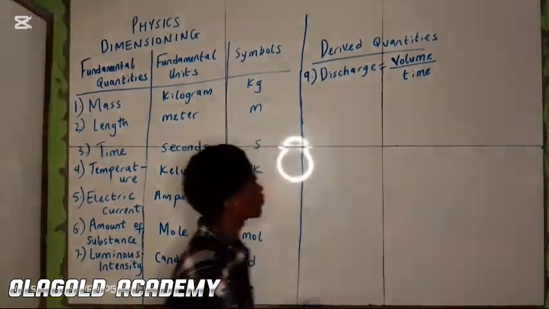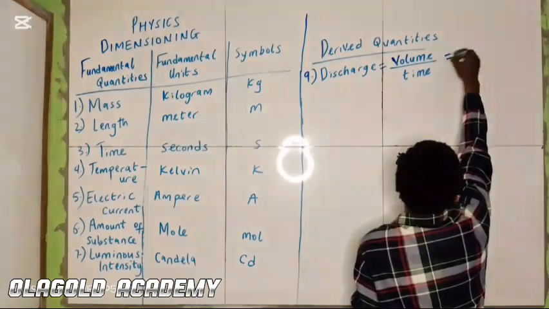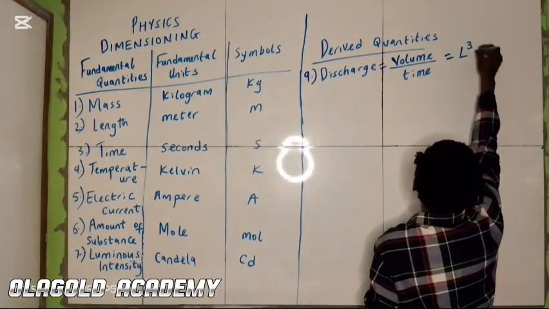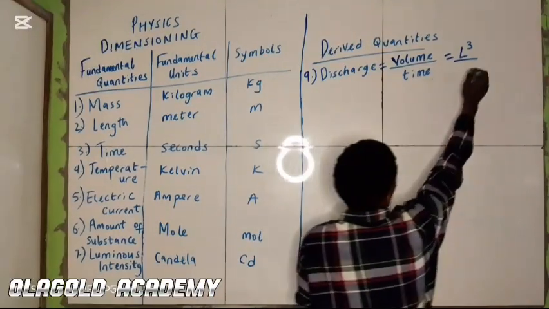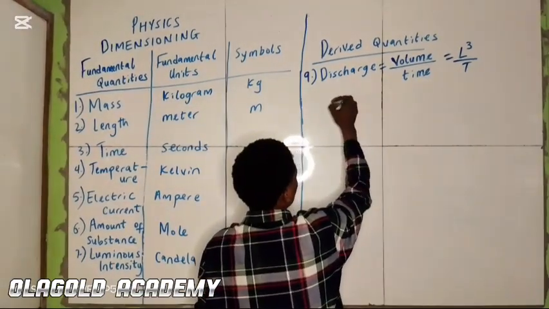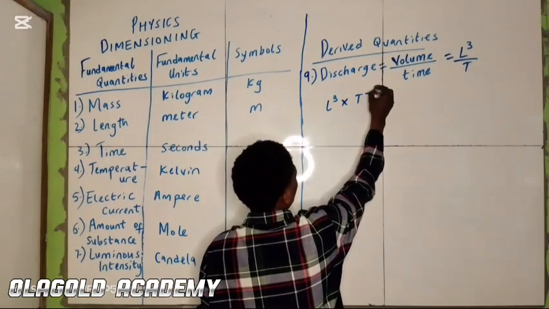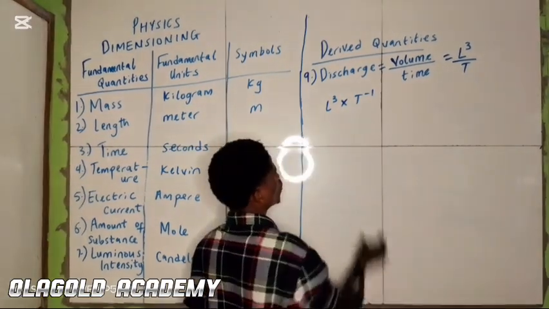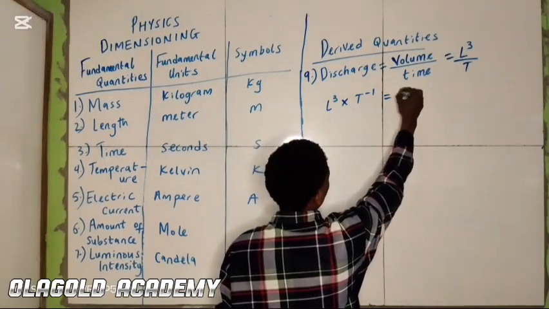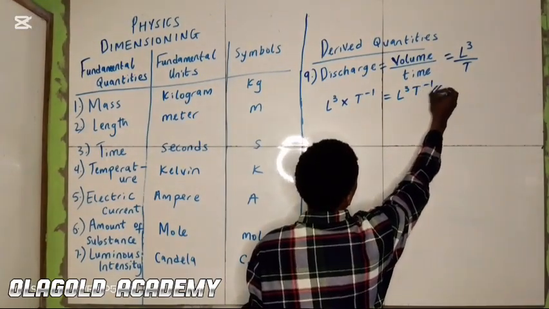Now, what is the dimension for volume? Volume is expressed as L cube. Over time, which is T. So it becomes L cube multiplied by T raised to power minus 1. So it becomes L cube T raised to power minus 1.